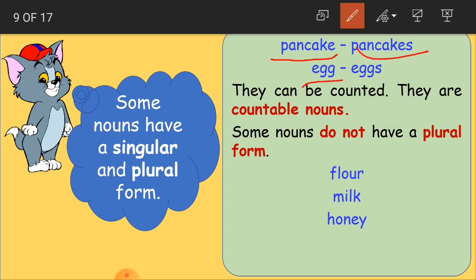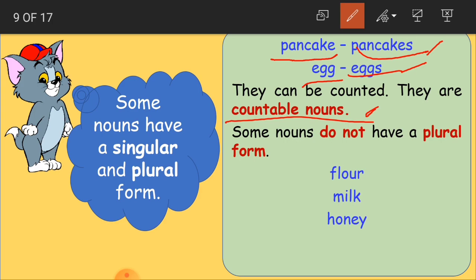And even this noun, that is egg, is having a plural form. They can be counted and they are countable nouns. The nouns which have a plural form are called as countable nouns because we can count them.